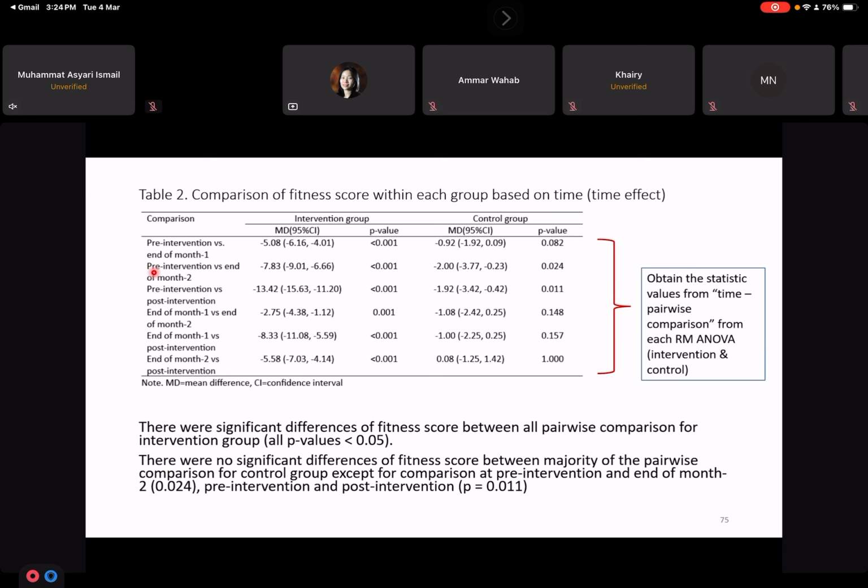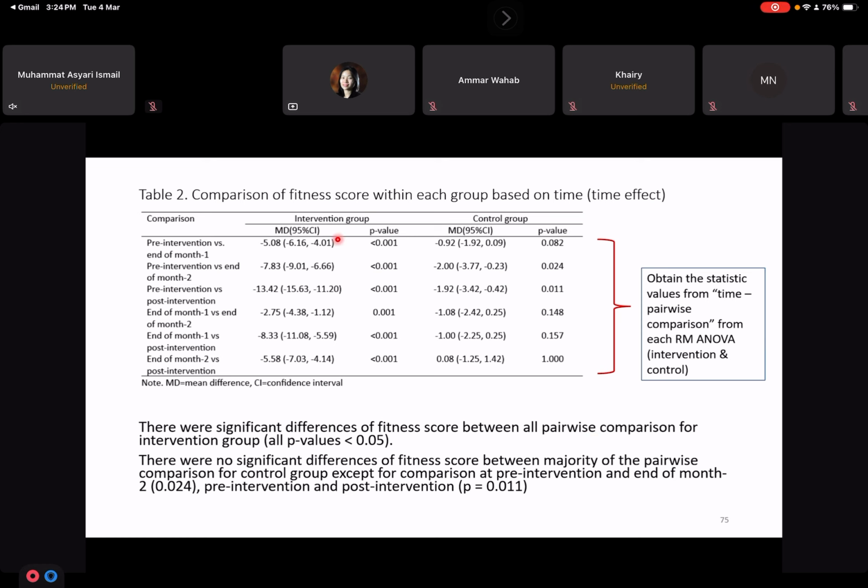But from pre-intervention, from baseline until end of second month, for the intervention group is significant, and for the control group is significant. Okay, and the rest is the same, with the same interpretations. Okay, so there were significant differences of fitness score between all pairwise comparisons for the intervention group.